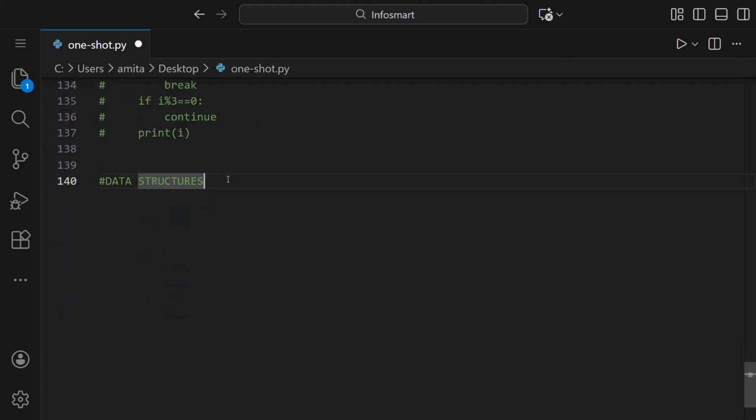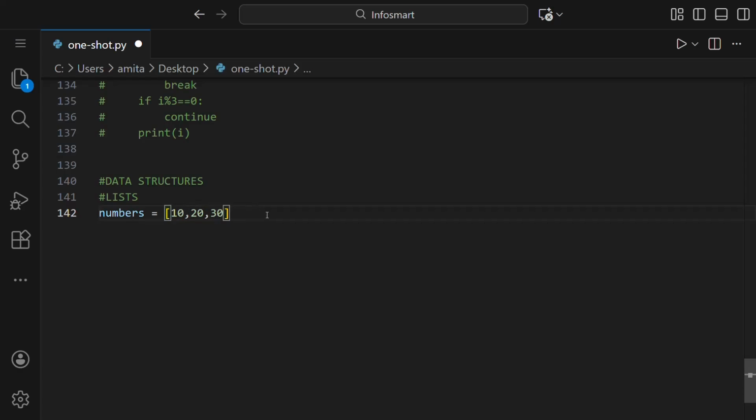Next we'll talk about data structures. A data structure is a way of organizing and storing data in a computer so that we can access or use it efficiently. The very first that we will be discussing today is list. Lists are used to store multiple values in one variable. They're ordered and mutable. First let us write one list, like numbers is the name of a list, then we'll put square brackets, and inside it we can write 10, 20, 30 with commas in between.